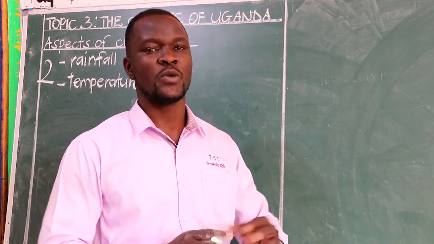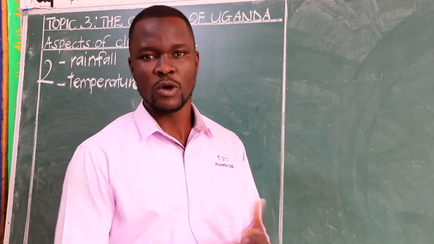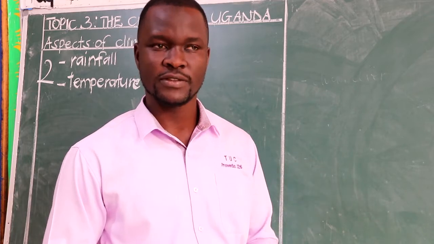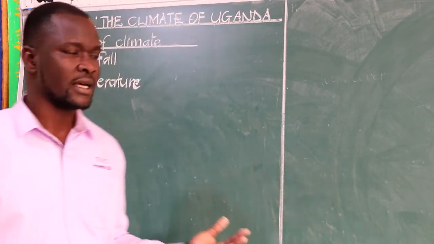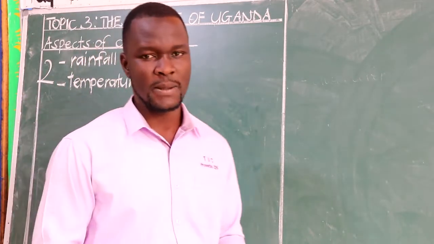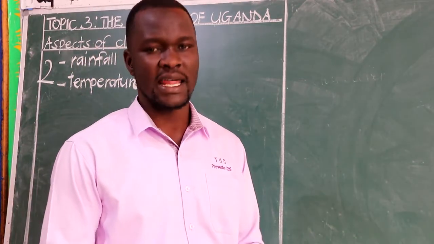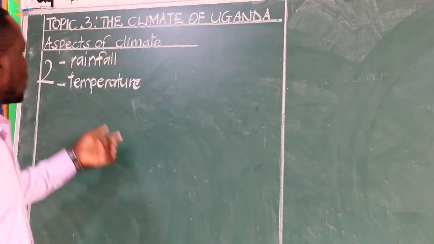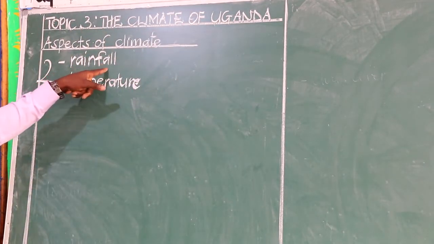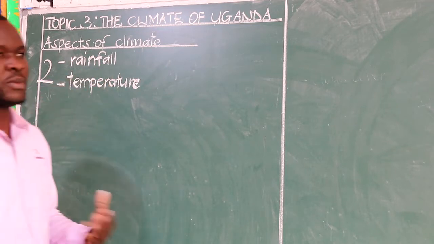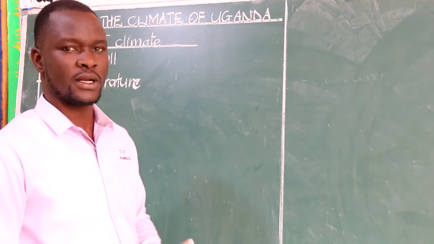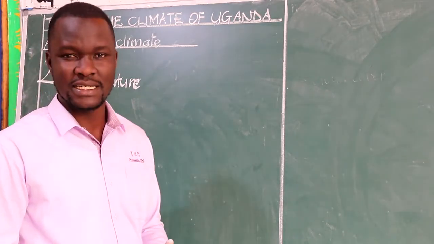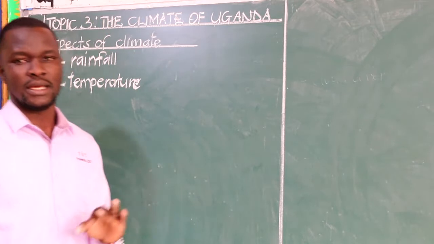People want areas which receive rain because it makes the place cool, making the environment conducive for human settlement. Leave alone that, when an area receives rain, people can carry out other economic activities, for example, crop growing. So we need to note that it is rainfall that determines human settlement. It's rainfall that determines the economic activities which are to be done in an area.